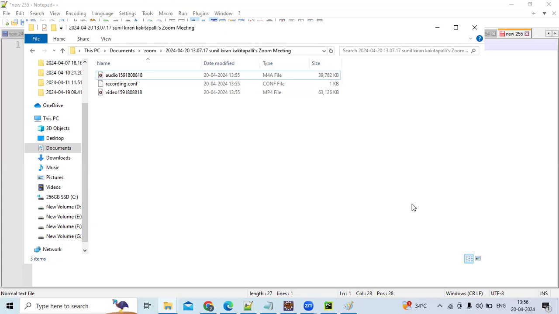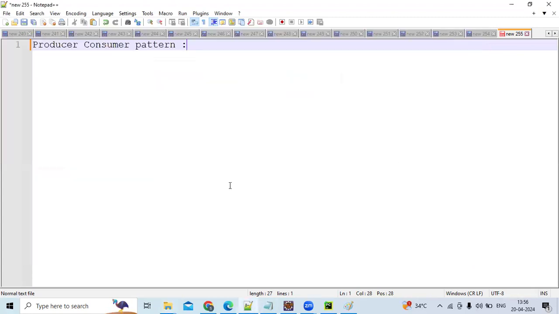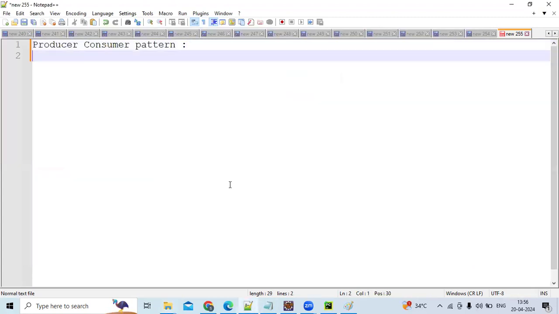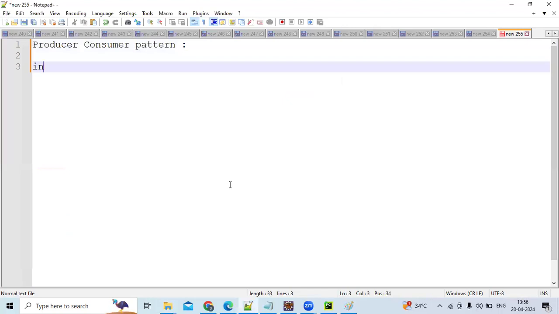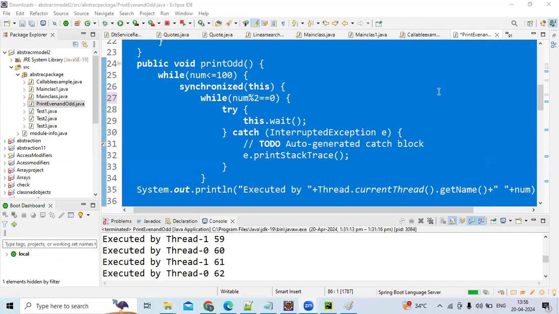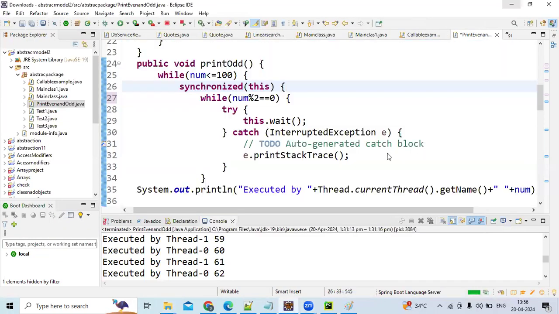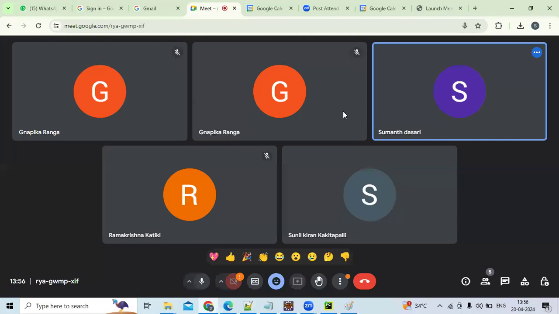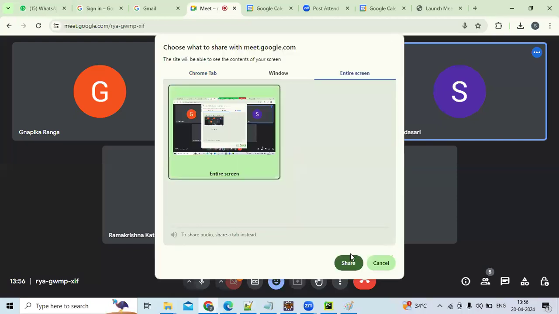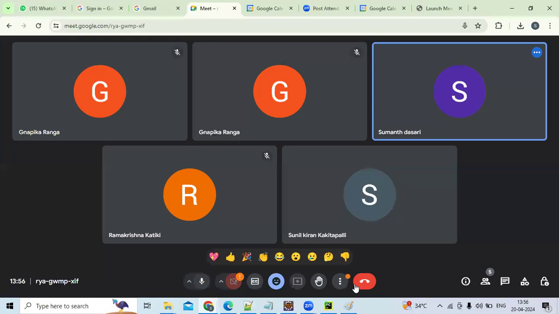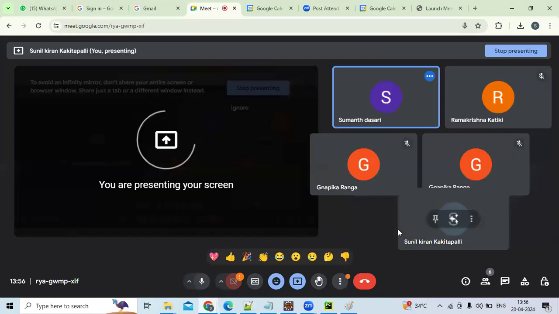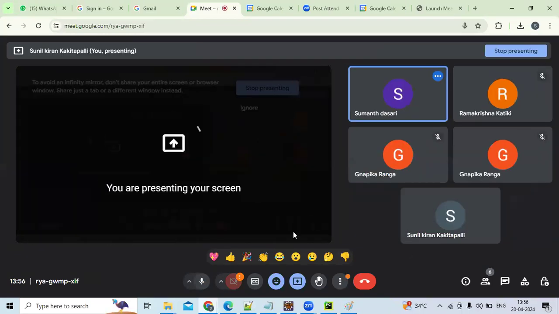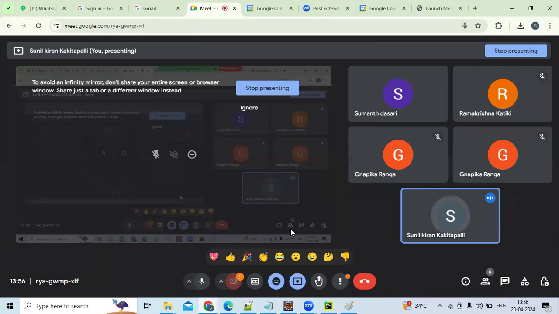Suppose, let me give some brief overview. Suppose here Runnable is the interface. The screen is not visible. You are not sharing. Okay, let me share my Gmeet. Yeah, guys, my screen is visible now.